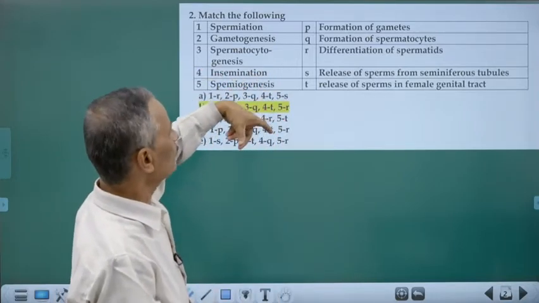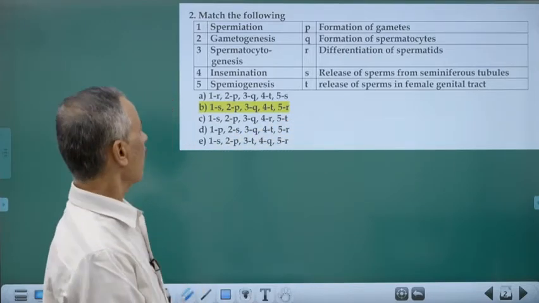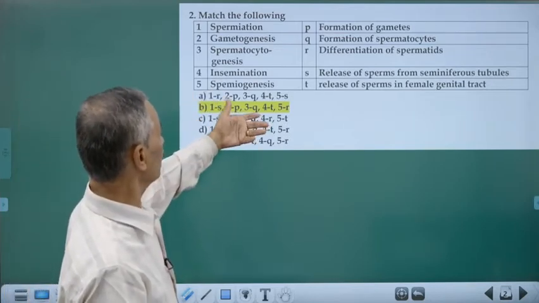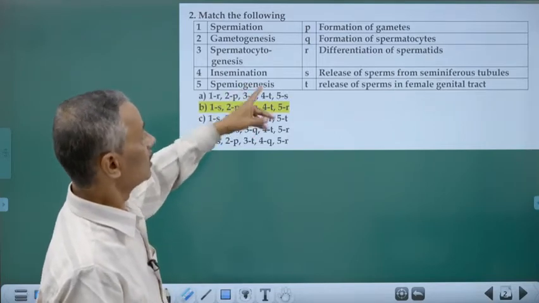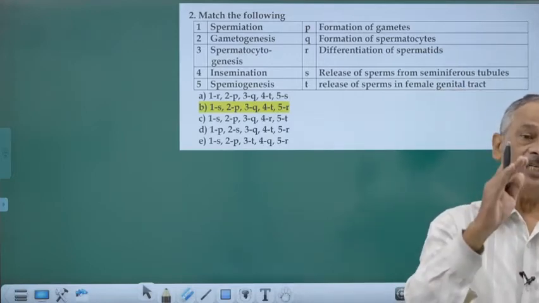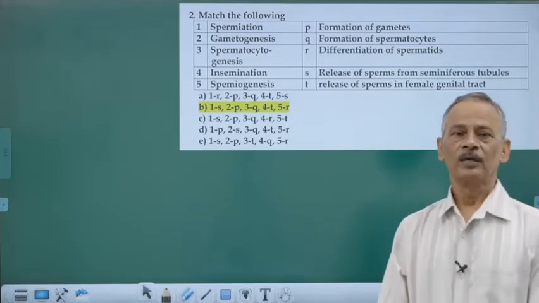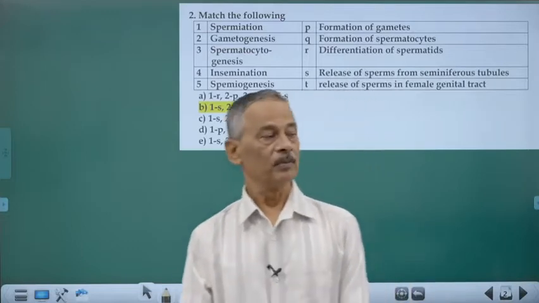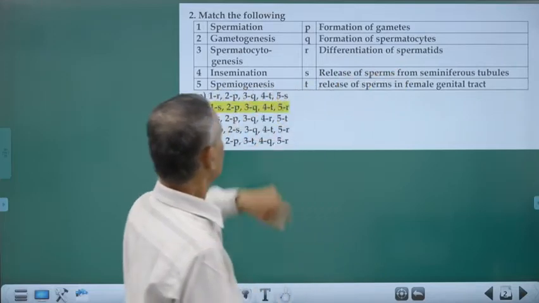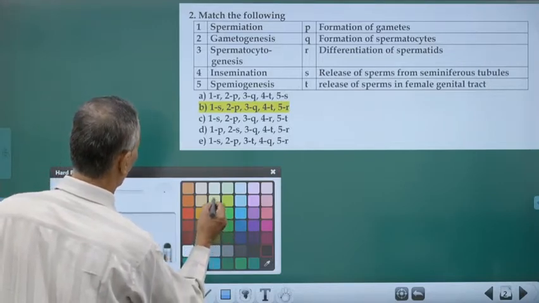Insemination. Release of sperms in the female genital tract during coitus is called insemination. And spermiogenesis, that's a term which explains the conversion of spermatid to sperm. That is a metamorphic change. Spermatid undergoes a thorough change so that it develops into sperm. That differentiation of spermatid to sperm is called spermiogenesis. It is also called spermateliosis.